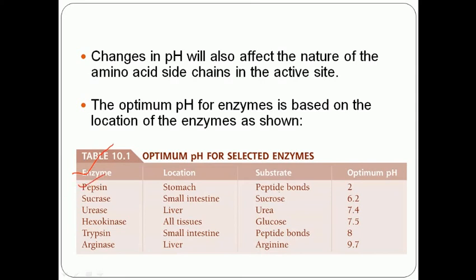Pepsin has an optimum pH of 2, sucrase 6.2, urease 7.4, hexokinase 7.5, trypsin 8, and arginase 9.7. So, as I've said, changes in pH affect the active site and alter the enzyme's 3D structure.